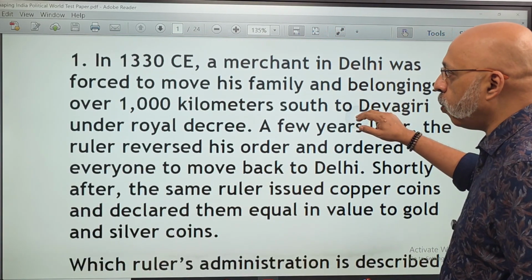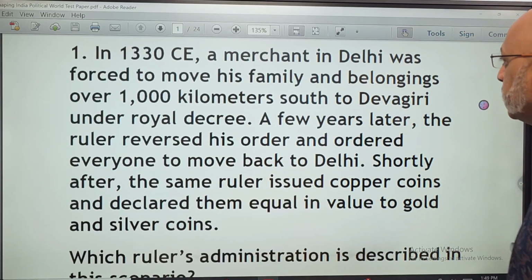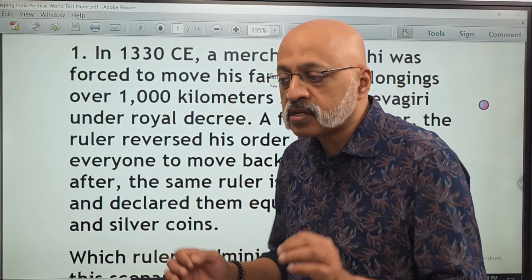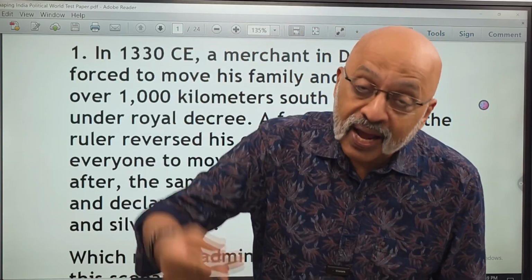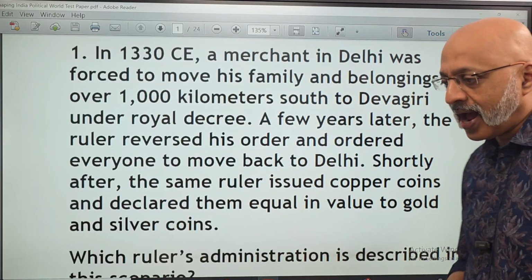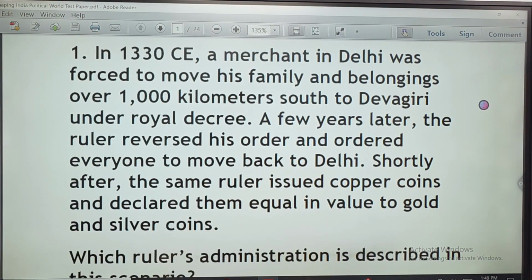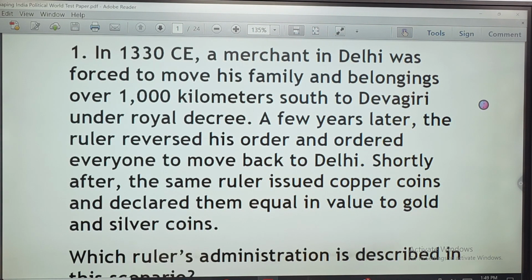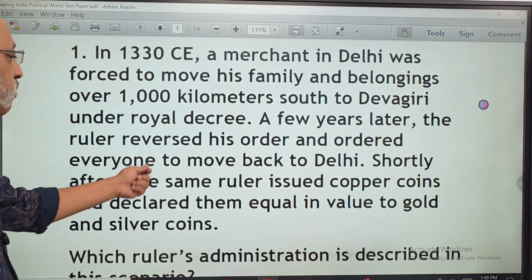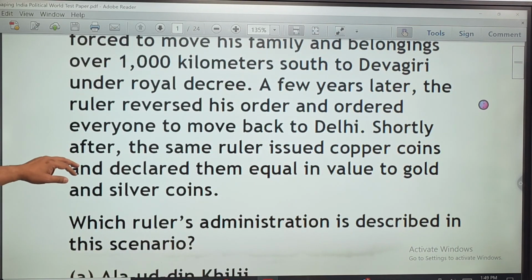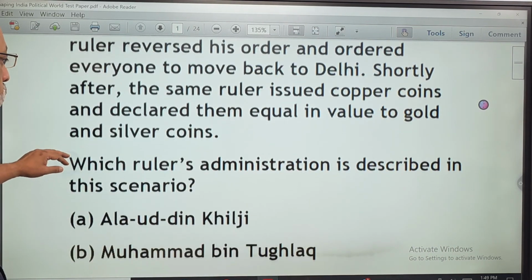This is question number 1. In 1330 CE, a merchant in Delhi. Please remember that you will be asked competency-based questions, which will expect you to have understood and apply that understanding to solving these questions. So look at this particular question, which is talking about something which happened in 1330 CE. A merchant in Delhi was forced to move his family and belongings over 1000 kilometers south to Devagiri under royal decree. Decree means order. A few years later, the ruler reversed his order and ordered everyone to move back to Delhi. Shortly after, the same ruler issued copper coins and declared them equal in value to gold and silver coins.